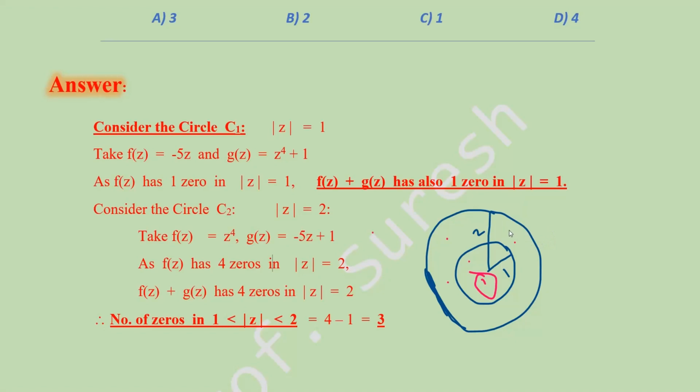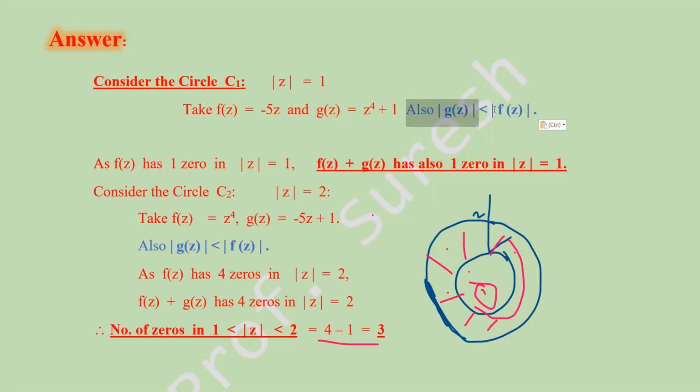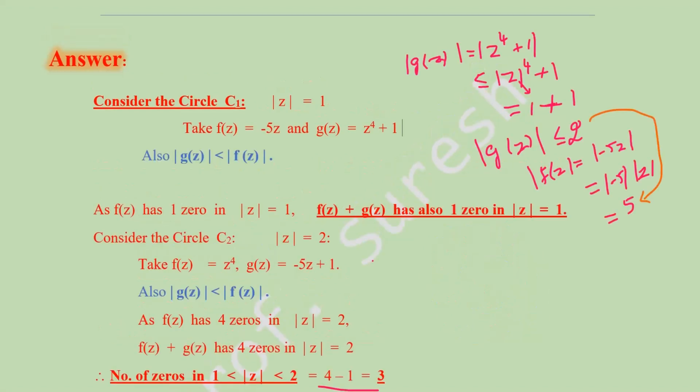We need the zeros in this region only. So we are subtracting 4 minus 1, that is equal to 3. Both places check this condition. Also, modulus of g of z less than modulus of f of z, then only we can apply this result.